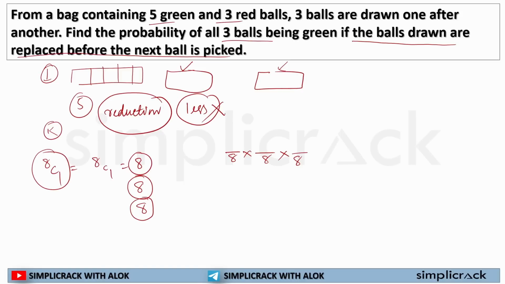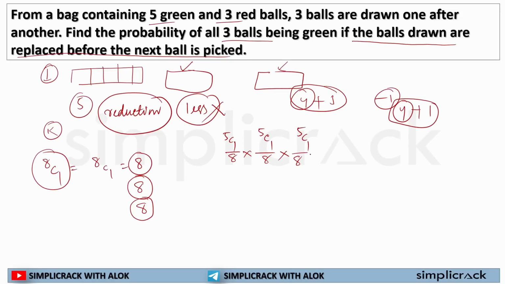Now I am selecting green balls, and the ball that is being picked up, the same type of ball is being replaced. That means if I am selecting one ball from green here, then I am left with 4 green balls. Now one green ball will be added. So for the next ball, I will be left with how many green balls? I will be left with 5 green balls. Then one ball is selected. Now I am left with 4 green balls, but again it will be replaced with another green ball. So in the third step, I will be left with 5 green balls as well.